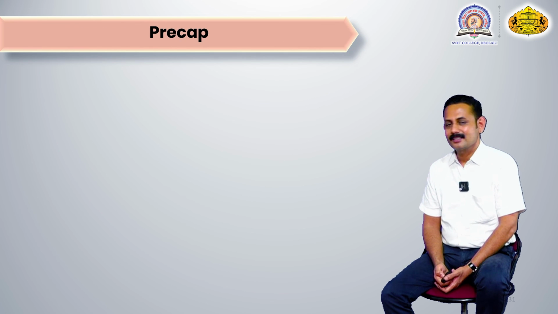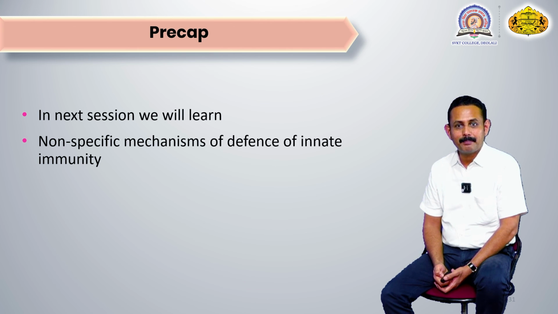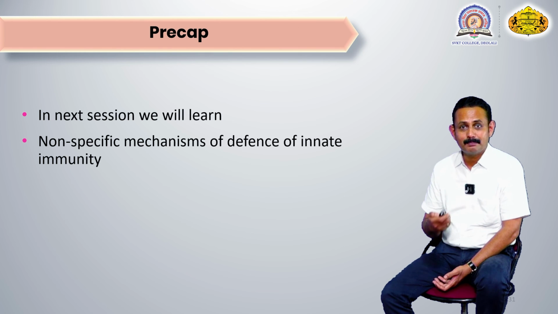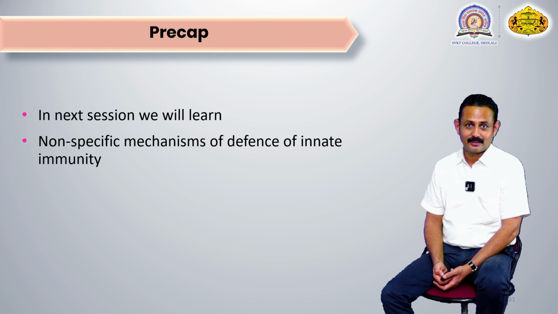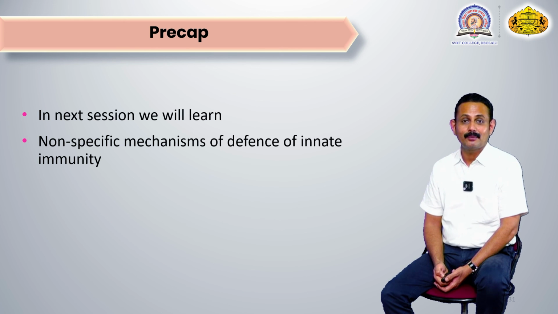So in this lecture, we have seen about acquired immunity. In the coming lecture, we will see the non-specific mechanisms of defense of the innate immunity. We will look in depth at the innate immunity, and besides the phagocytic cells, physical barrier and chemical barrier, what other non-specific mechanisms help in the effective working of innate immunity. We will see that in detail in our next session.